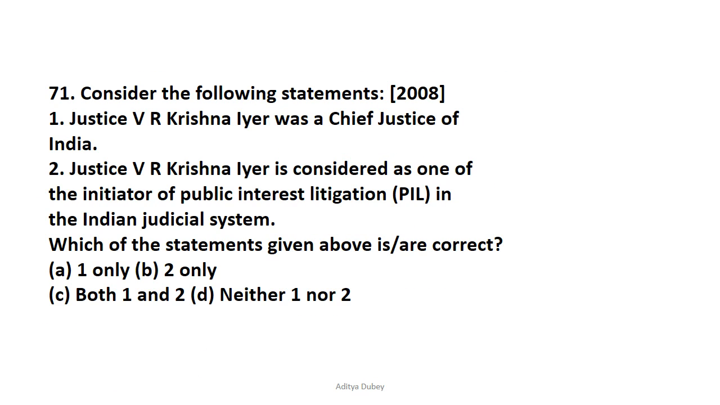Now question number 71 is, consider the following statements. So we have been given two statements and we need to check which statement is correct. So let's read one by one. So Justice V R Krishna Iyer was the Chief Justice of India, and Justice V R Krishna Iyer is considered one of the initiators of public interest litigation. So the correct answer is option B, because Justice P.N. Bhagwati and Justice V R Krishna Iyer were among the first judges to admit PIL in court, whereas the first Chief Justice of India was not Justice V R Krishna Iyer. So the correct answer by this analogy becomes 2, that is B, that is 2 only.